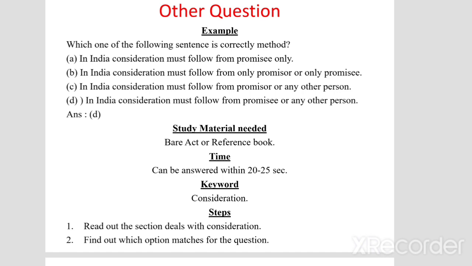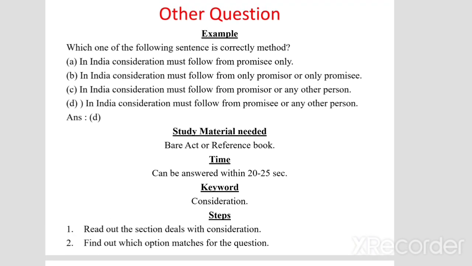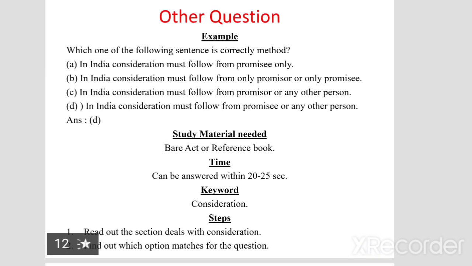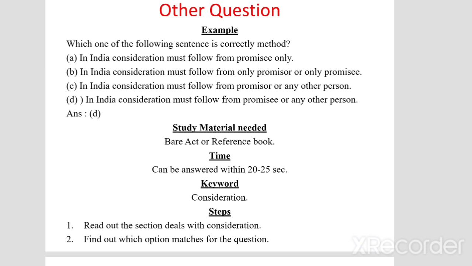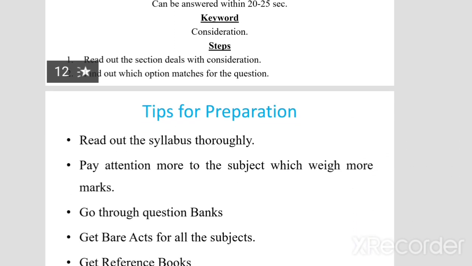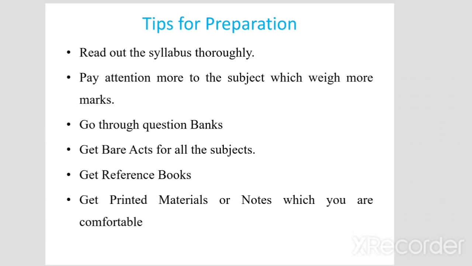So here the keyword is consideration, because all 4 options talk about consideration. It's better to take the keyword as consideration. Then the steps to find out the answer. As we have seen, these options are talking about consideration, promisee, promisor. So we have an idea that this question is connected with the Contract Act. So you have to go to the index of the Contract Act and find out which section talks about consideration. Once you find that, you have to read the consideration section and find out which option matches for this question.